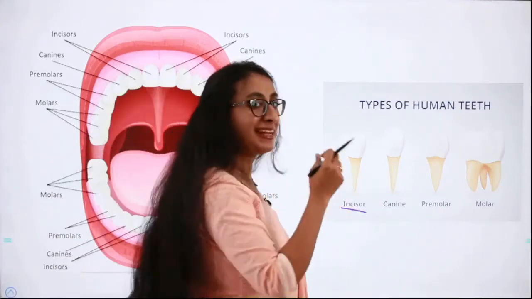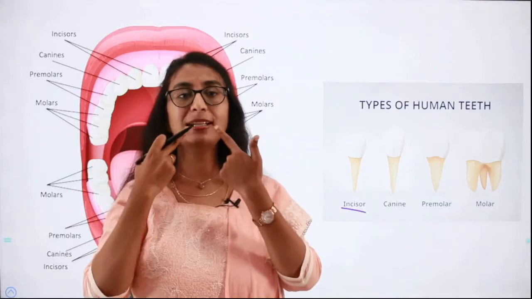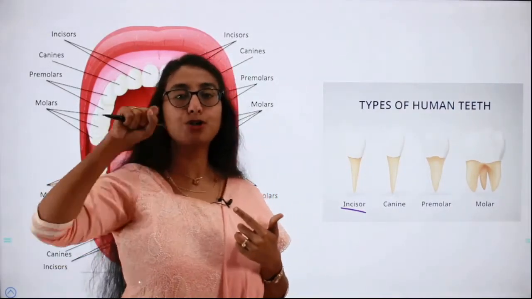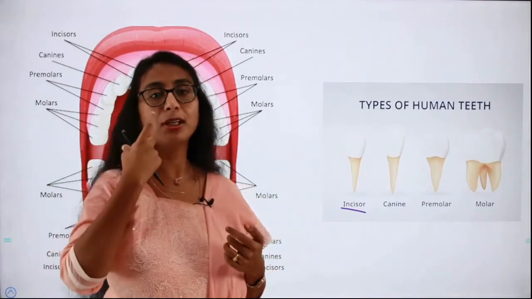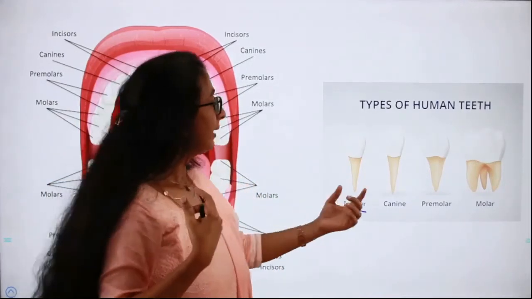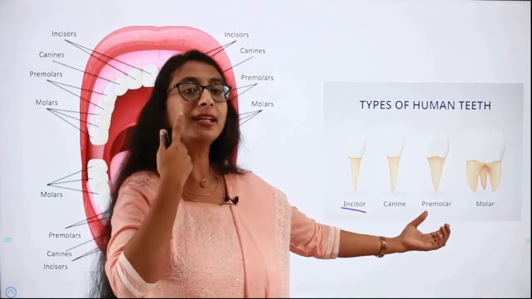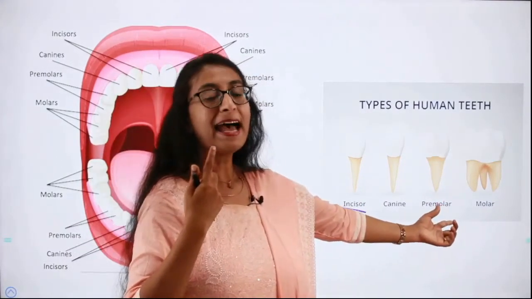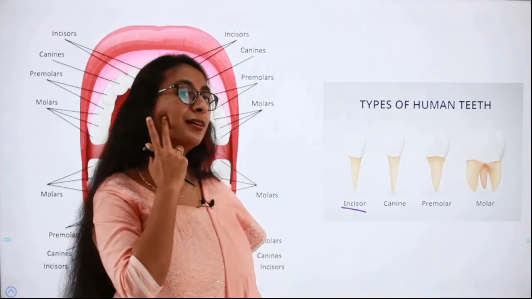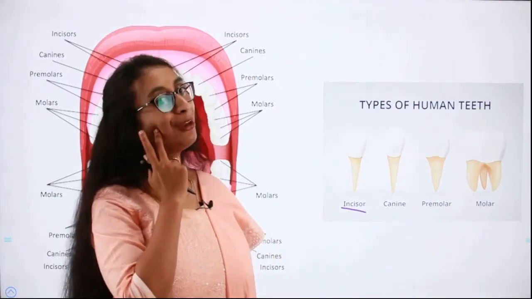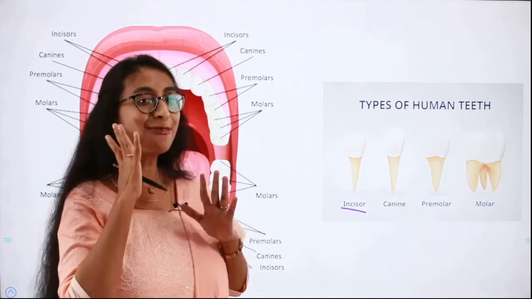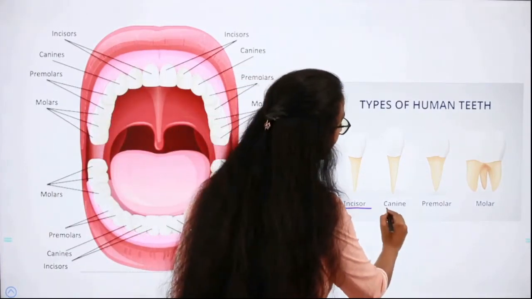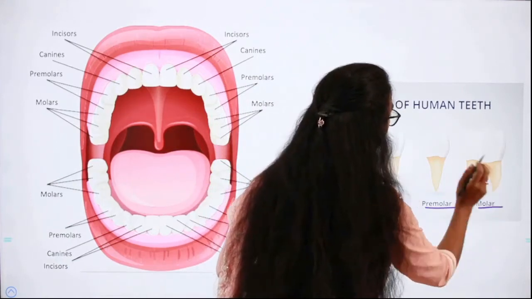Then we have the canines. Canines are the ones which are present next to the incisors. They are sharp. So if you want to pull or chew on some meat, mostly you will be using the canines. Immediately after the canines, we have a set of teeth called the premolars. And finally towards the end, you have the molars. Got it? So we have 4 kinds of teeth: incisor, canine, premolar and molar.